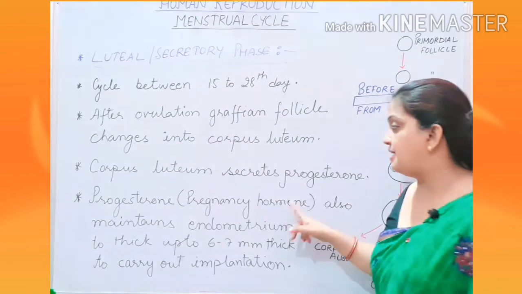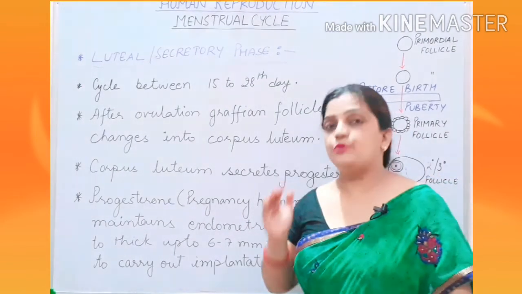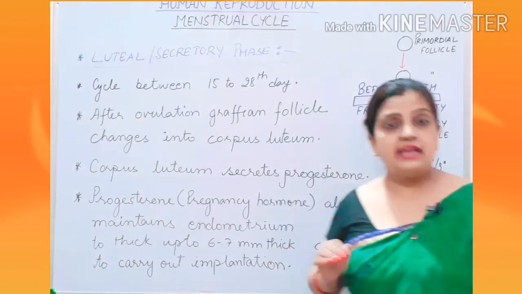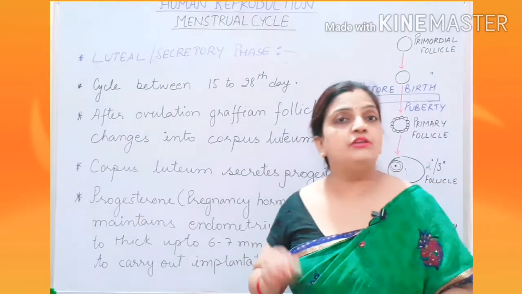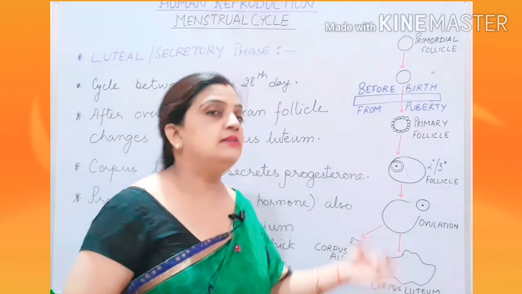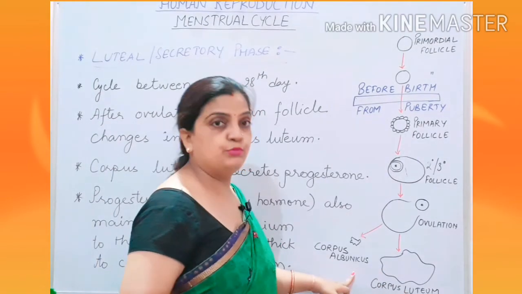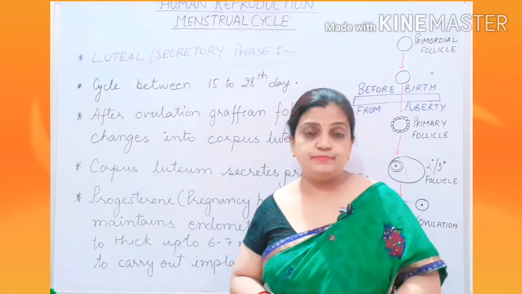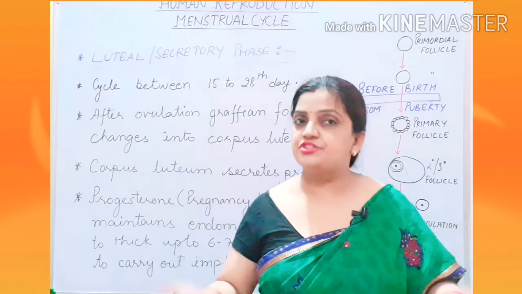I told you that if fertilization occurs, the corpus luteum will secrete progesterone hormone throughout the pregnancy period. But if sperm is not available in the oviduct, fertilization will not take place, then the Graafian follicle, the corpus luteum, will degenerate in the form of corpus albicans. And when this corpus albicans is developed, then what happens?